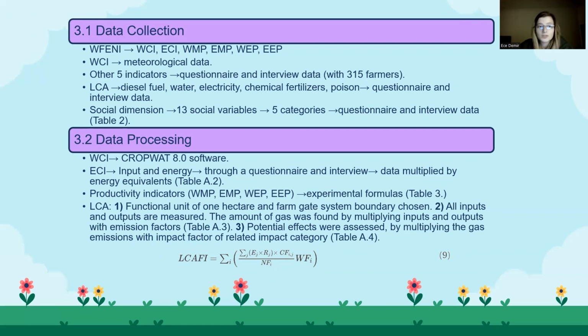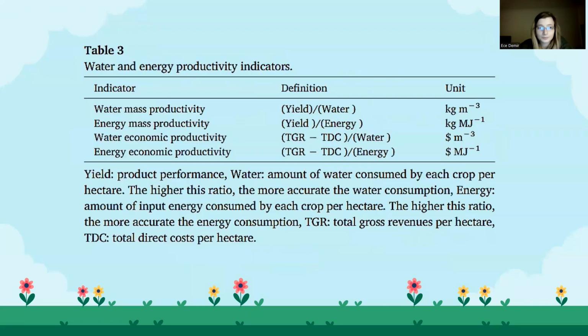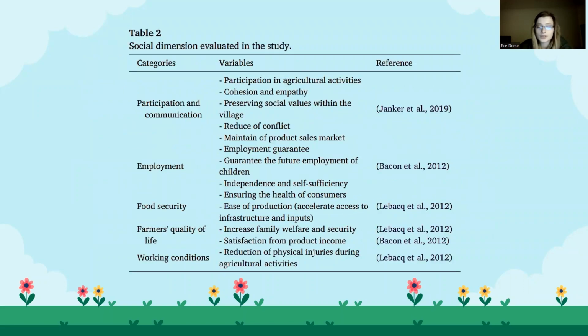Let's move on to the data processing step. Water consumption for crops was determined using CROPWAT, and the input for energy was determined through the questionnaires. The inputted data was then multiplied with the energy equivalents. There are additional productivity indicators which were calculated through empirical formulas in our study. Here you can see the productivity indicators, and here you can see the social indicators.